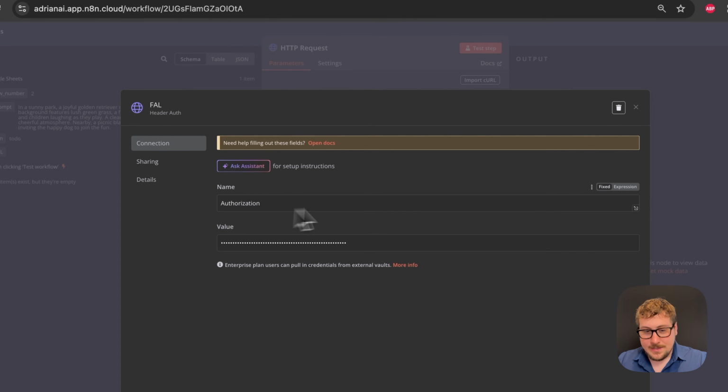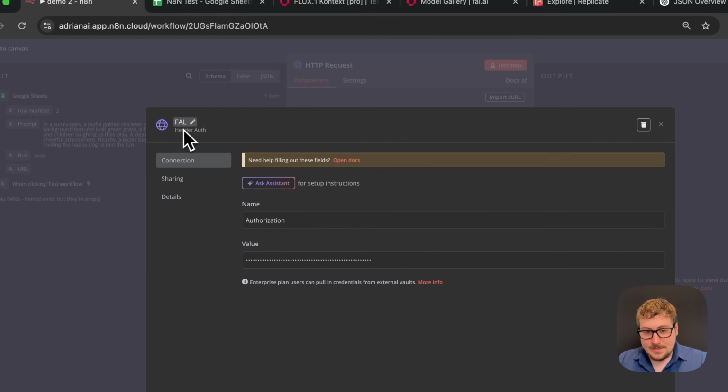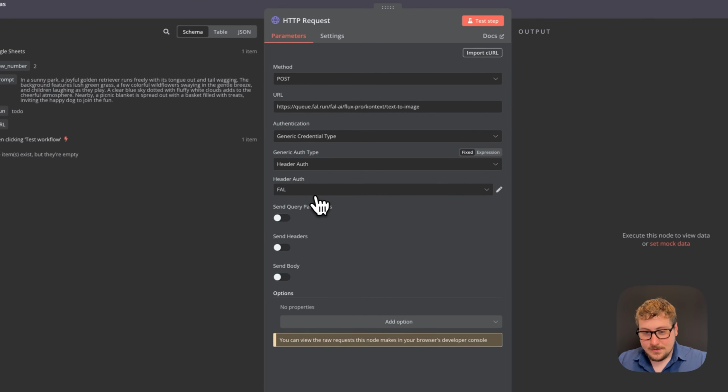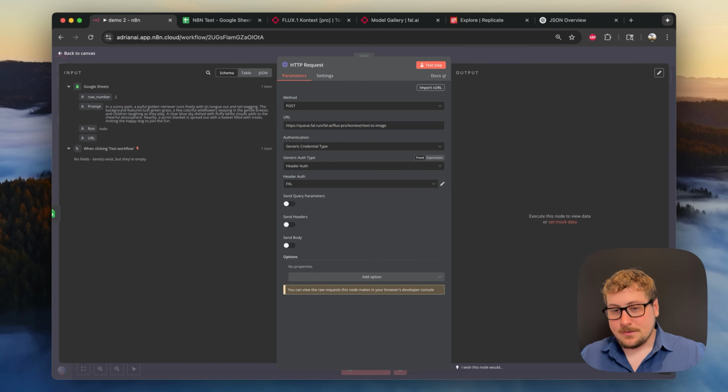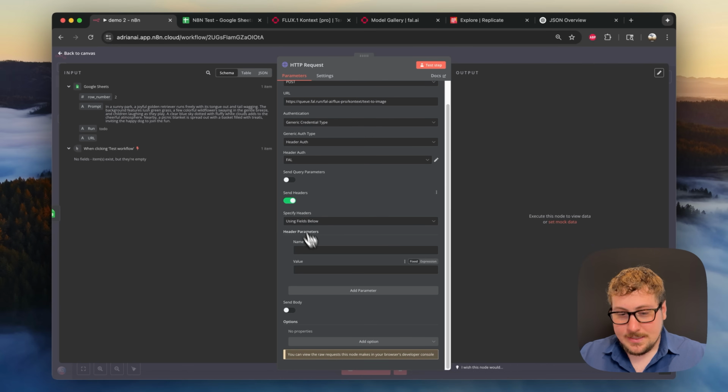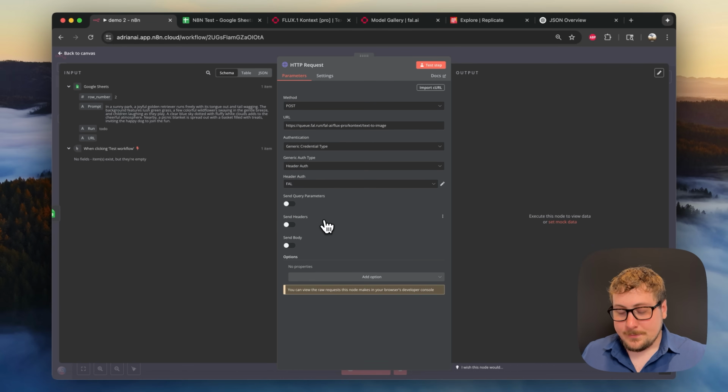And then once you have that, you can save this, and then FAL, so you see right here, will always be routed through my account. So the next time I need to request my thing right after I do it, I'm going to be using this same header auth. So these 3 things are going to look the same almost every single time. Now, one important thing, you could send this manually as a header right here, but it's going to be harder because every time you do, you're going to have to type it in manually, as opposed to here where you can just select it as your pre-saved FAL login.